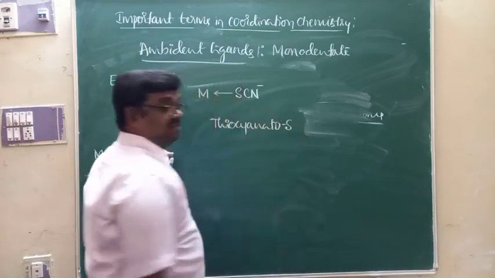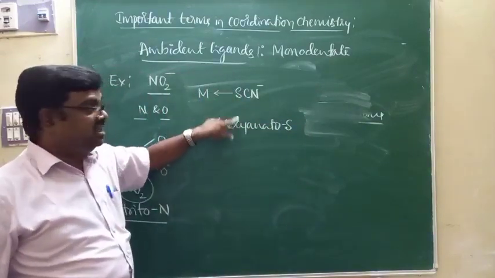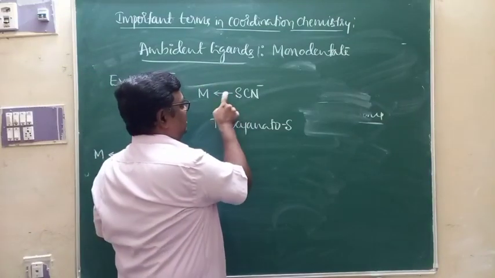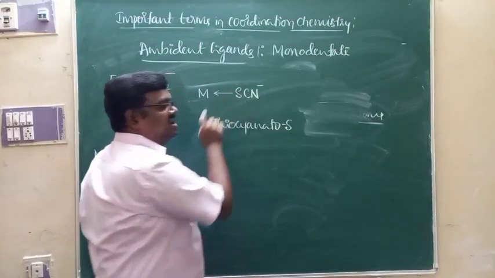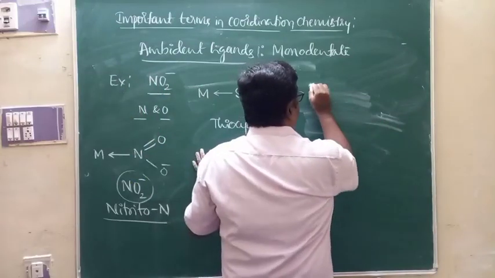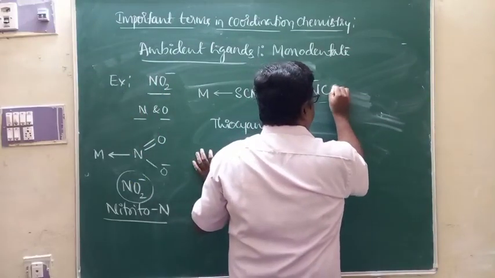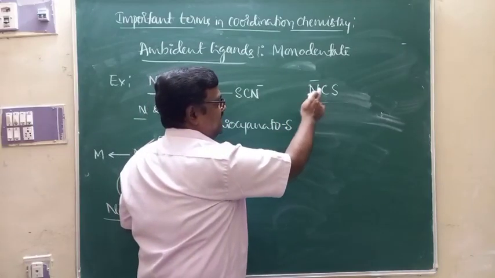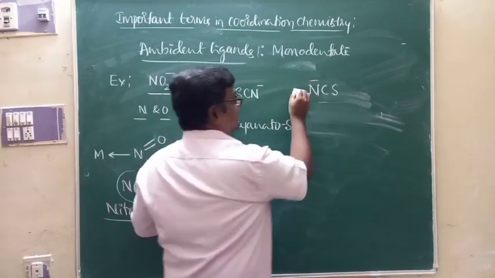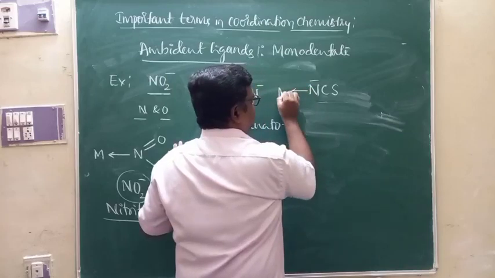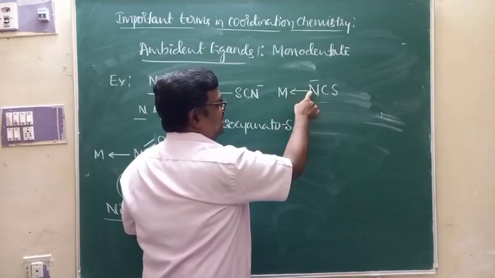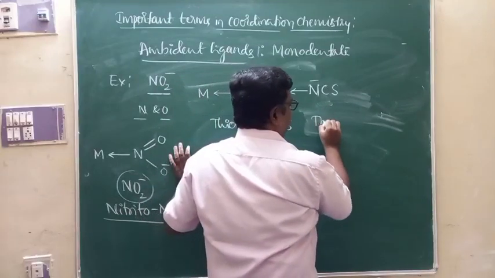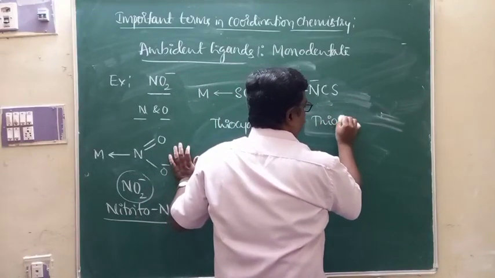If nitrogen takes part in coordination bonding, we represent the ligand as NCS minus. Nitrogen is the donor atom. Nitrogen is donating electron pairs to the central metal ion. Then its name is isothiocyanate.